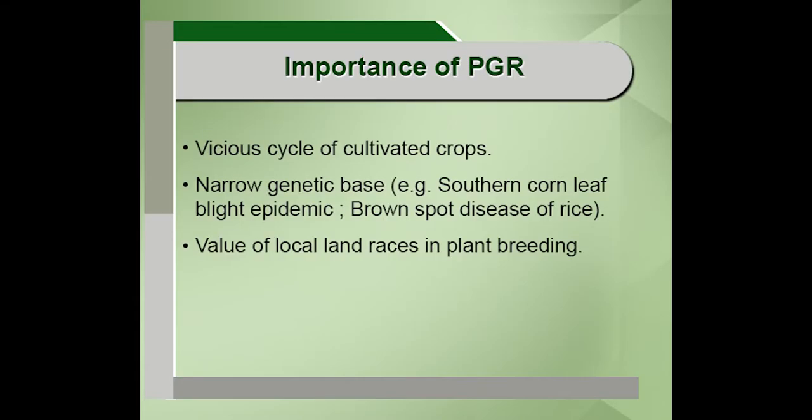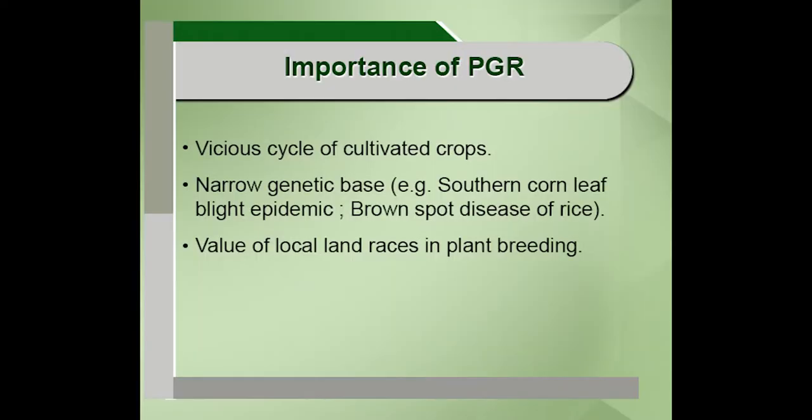And for an example, the southern corn leaf blight epidemic is a very major epidemic that occurred in the United States of America way back in 1970. It caused such devastation, the corn crop was completely devastated because of this particular fungal organism, Helminthosporium maydis. Why?